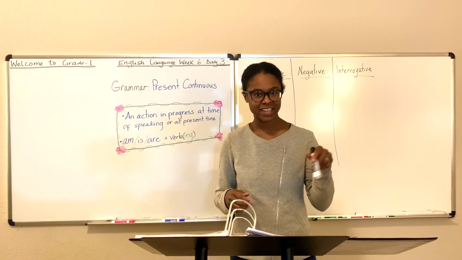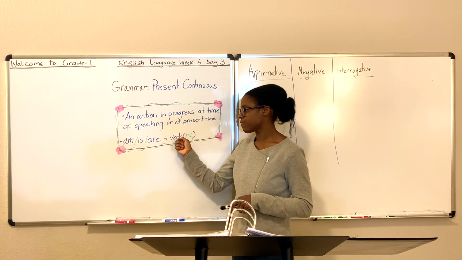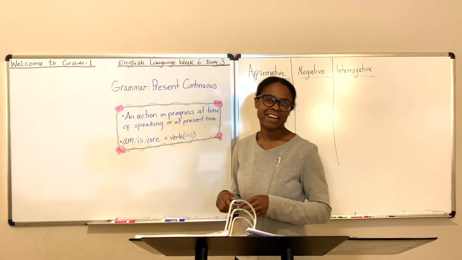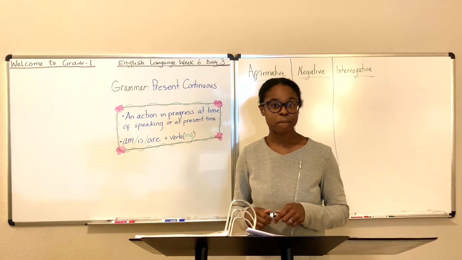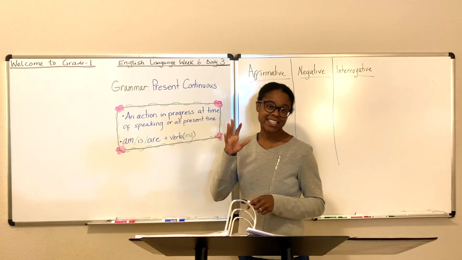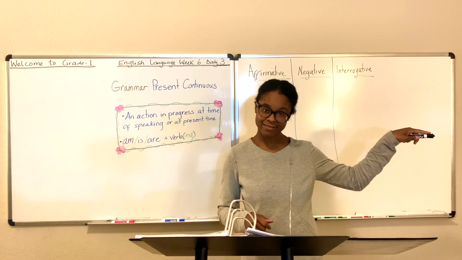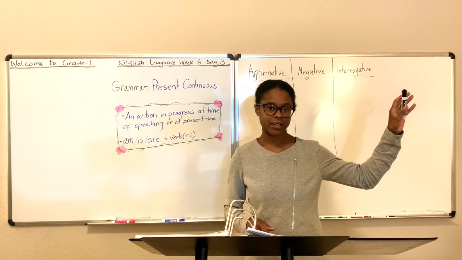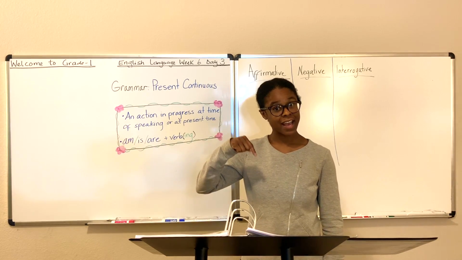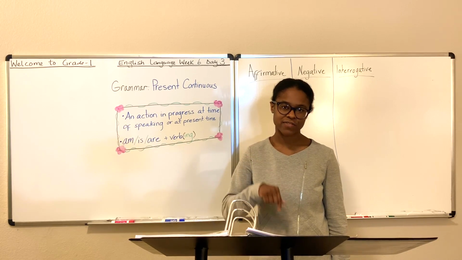I am jumping. You'll notice that whenever you're speaking present continuous, it'll come with the verb ending in ing: jumping, laughing, smiling, hopping, singing, cooking, eating, playing. You'll notice that because that's an action that's being performed at this very moment. It isn't I played, I will play, or even I play. It's actually I am playing. And that is present continuous. It is something that I'm presently doing this very moment.